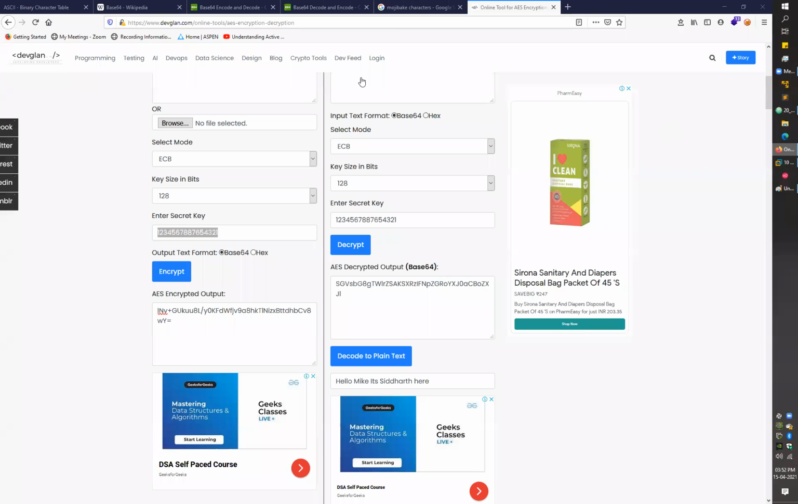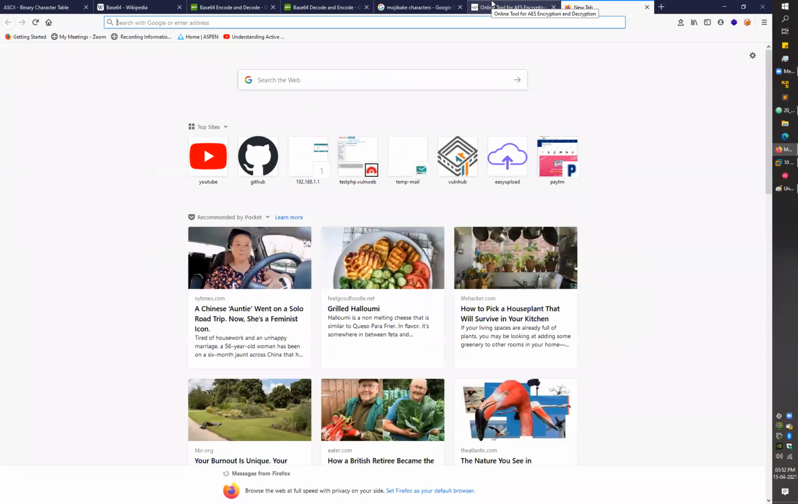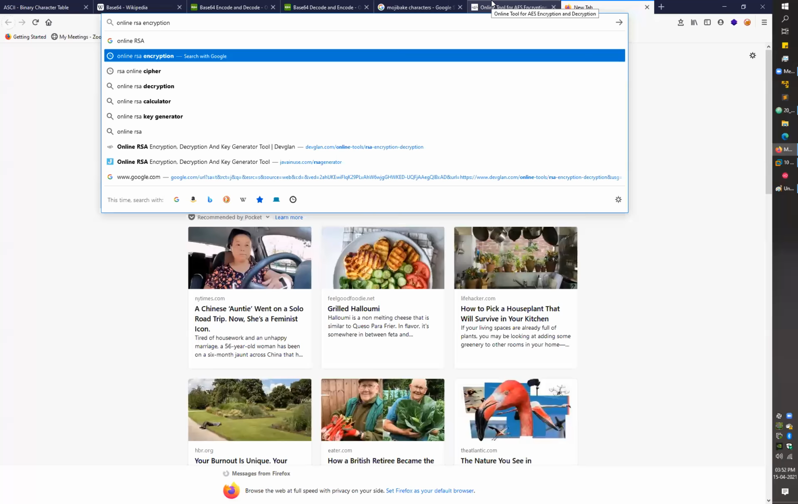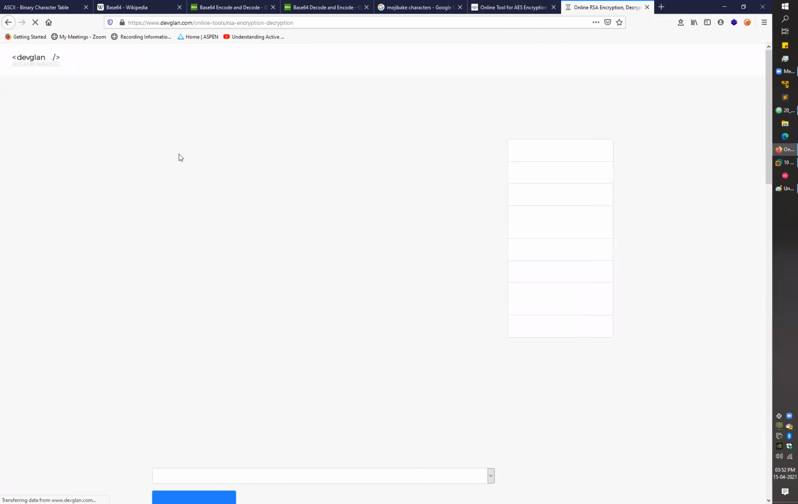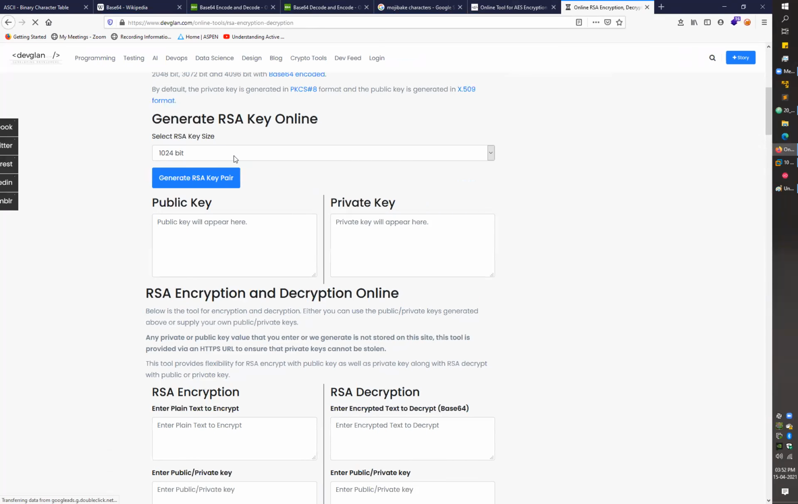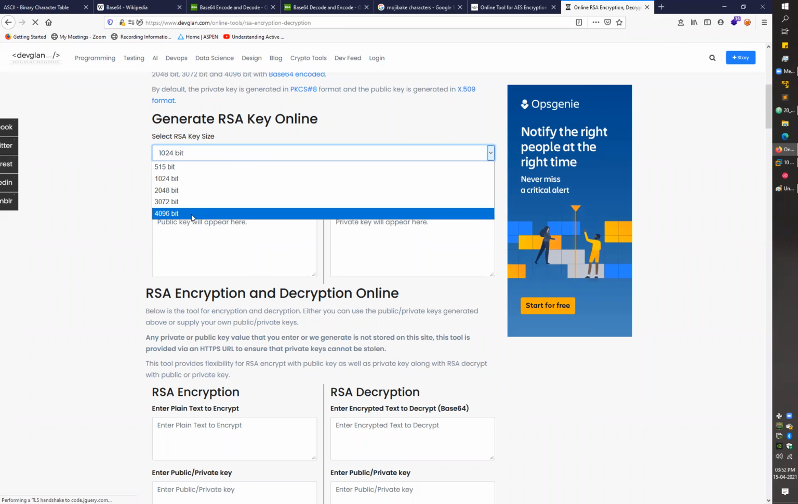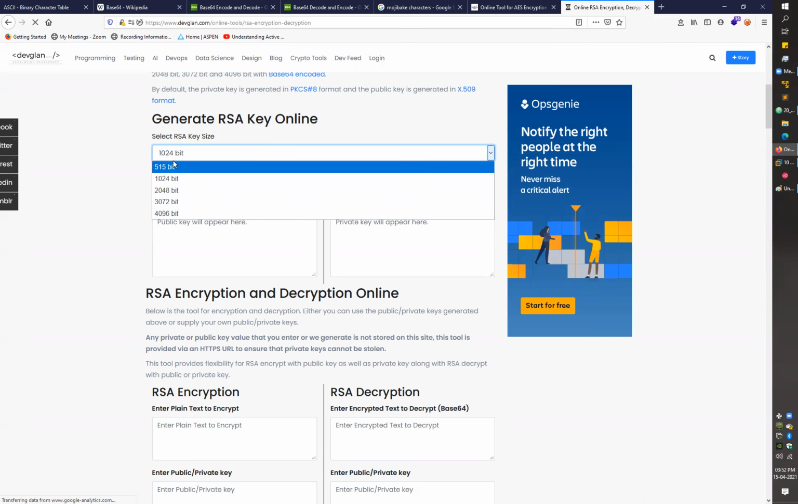If I show you an example, you can go with this cipher here. Let's go with online RSA. RSA is a cipher name that was taken from the names of three scientists: the first is Rivest, the second is Shamir, and the last is Adleman. If we go with online RSA encryption, let's go with the first link here. And here you can see for RSA, the key size can vary. You can start from 512 bit and it can go up to 4096 bit. You can choose any key size here.